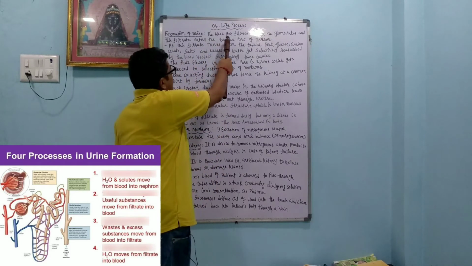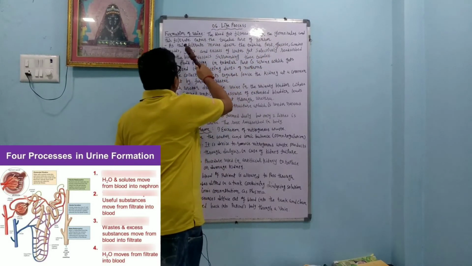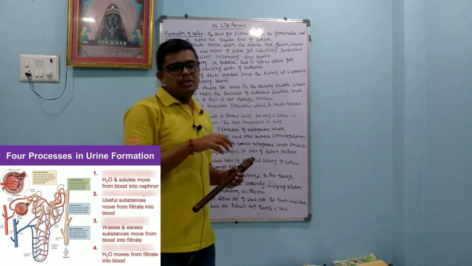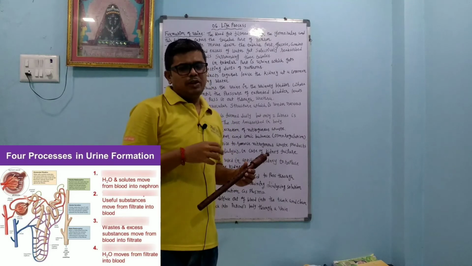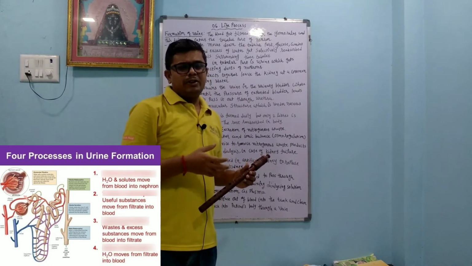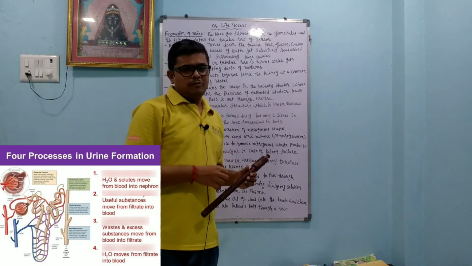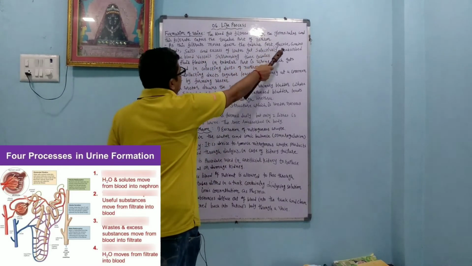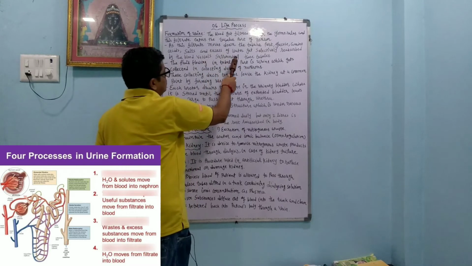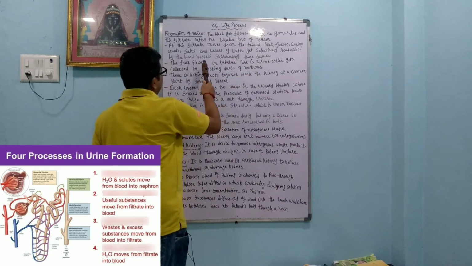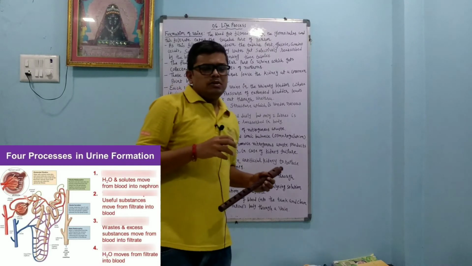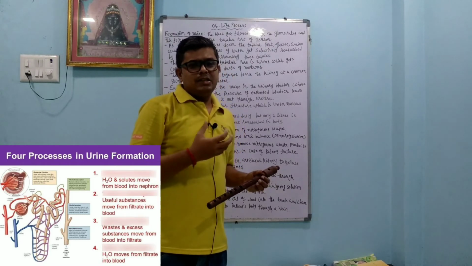Formation of urine. The blood gets filtered through the glomerulus and this filtrate enters the tubular part of the nephron. As this filtrate moves down the tubular part, glucose, amino acids, salt, and excess water get selectively reabsorbed by the blood vessels surrounding these tubules.